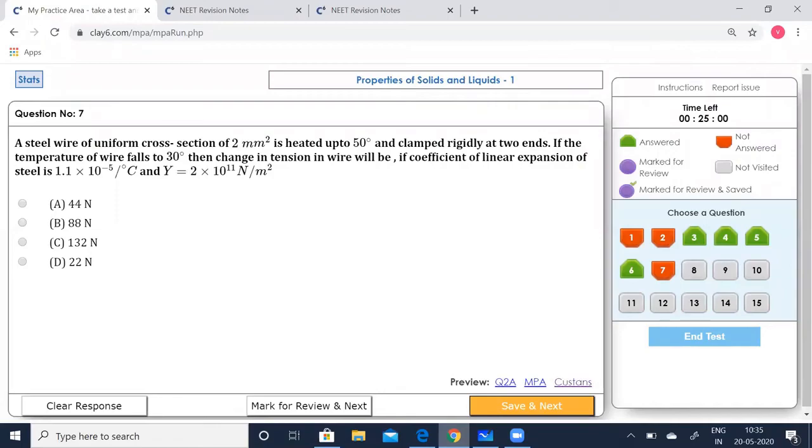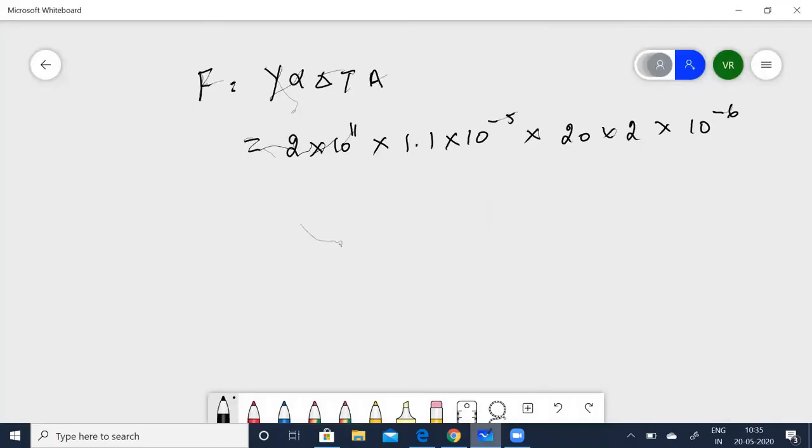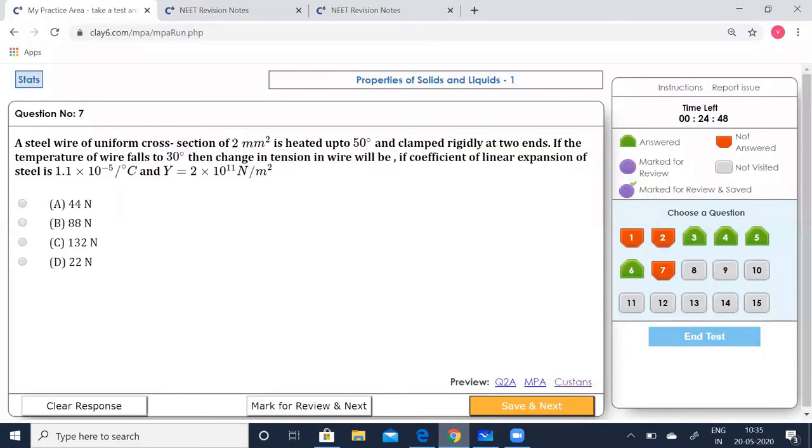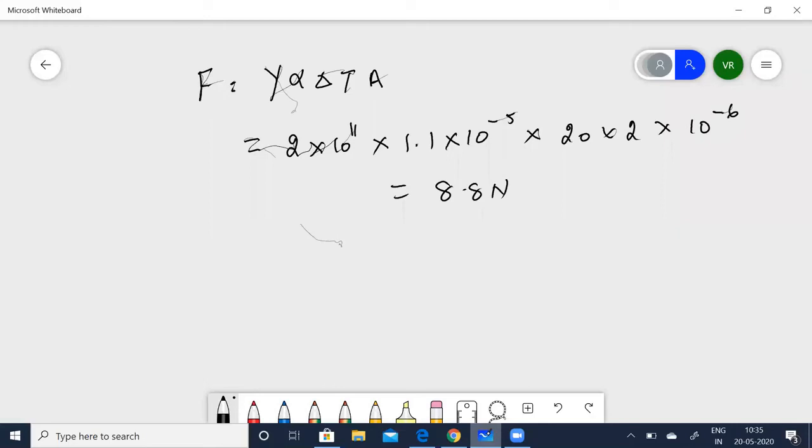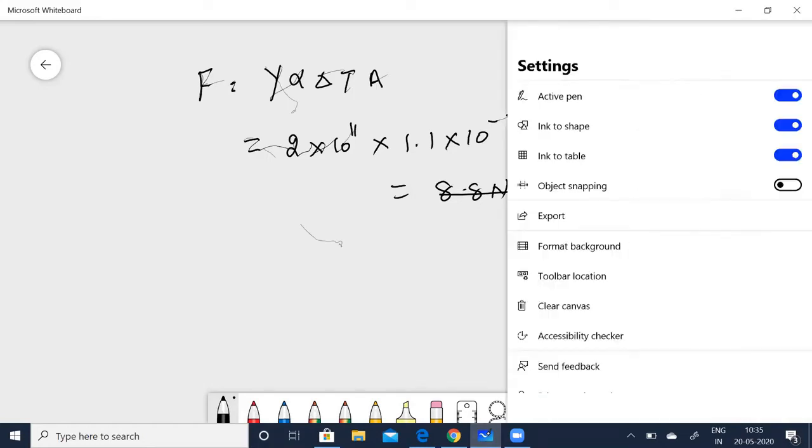Having substituted all the values, simplify that. That gives you 88 newtons. Let's see which option is correct. It's not 8.8, it's 88 newtons. So option B is correct. Save that. Go to the next. Let me clear that. Now going to the next one.